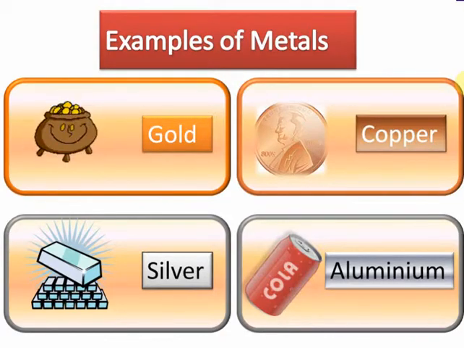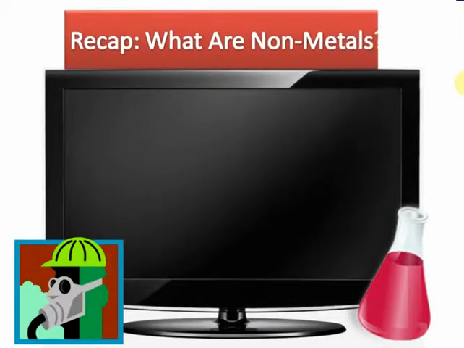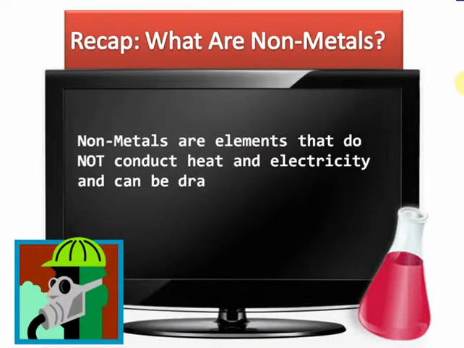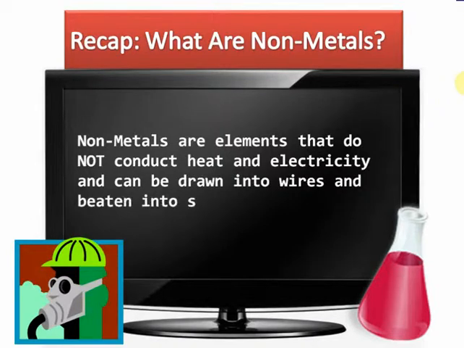Let's take a look at non-metals. So what exactly are non-metals? We'd learnt about this too in the previous chapter. You see, basically, all the elements which exhibit the exact opposite characteristics of metals in the periodic table are non-metals. So, non-metals are elements that do not conduct heat and electricity. They cannot be drawn into wires and they cannot be beaten into sheets. That's fascinating, isn't it? So basically the properties of metals and non-metals are opposite to each other. In fact, even the name, non-metal, means that which is not a metal.